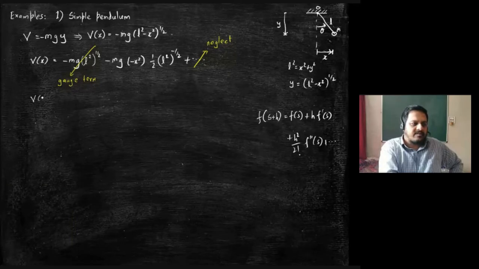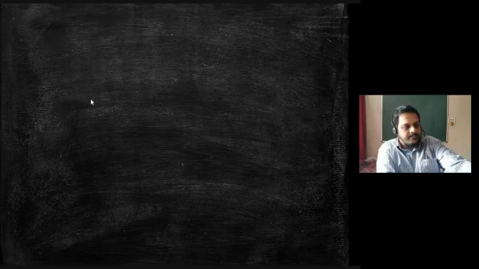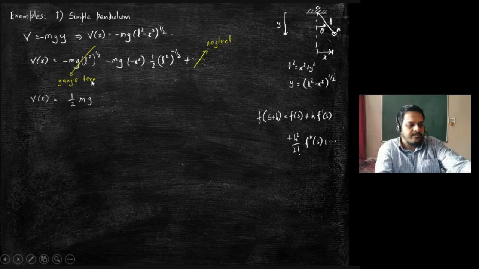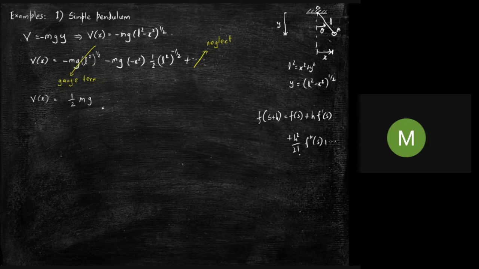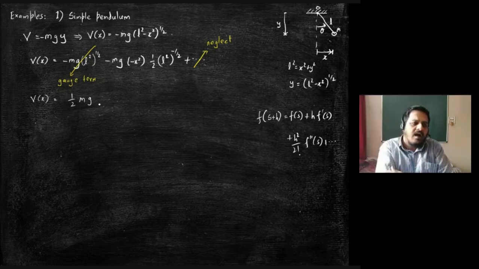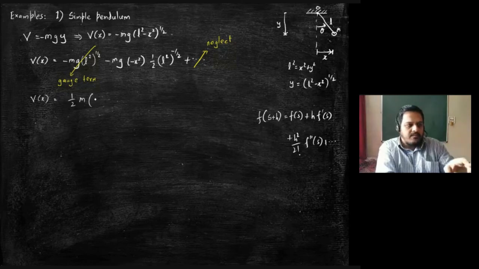V of x is equal to half m g L. Sorry. What is L square to the power minus half? So it's L power minus 1, which is 1 by L. Correct. So, m into g by L into x square.